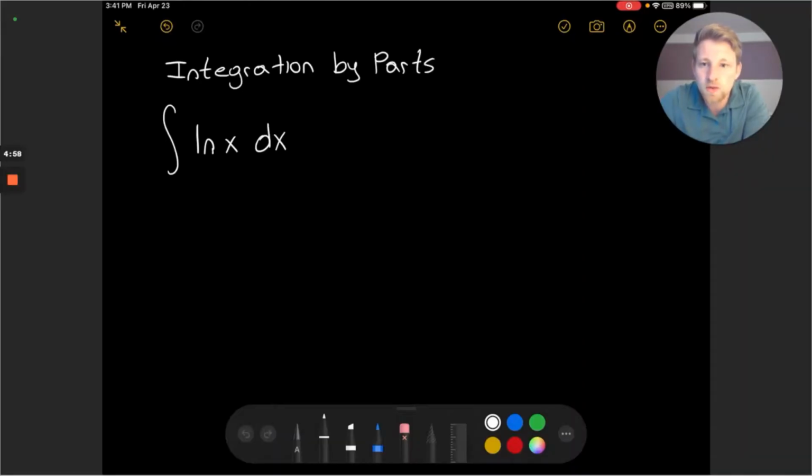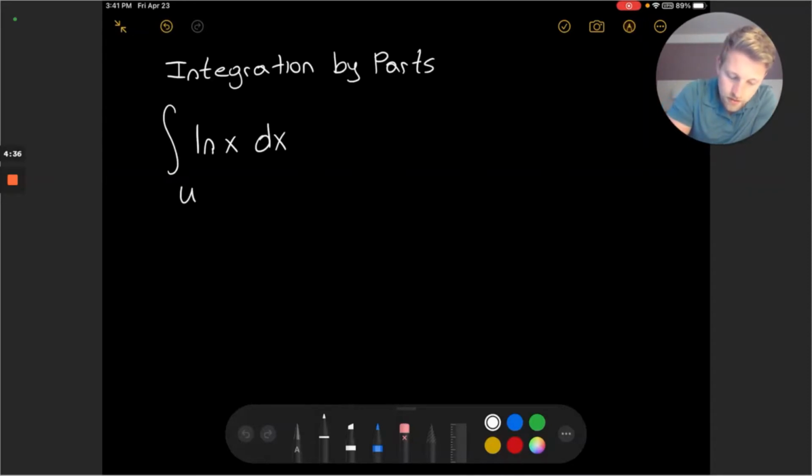Welcome. In this video, we will be taking a look at a special integral, the integral of the natural log of x function. So we're going to accomplish this integral using the integration by parts technique. So let's remember and remind ourselves what the integration by parts is all about.